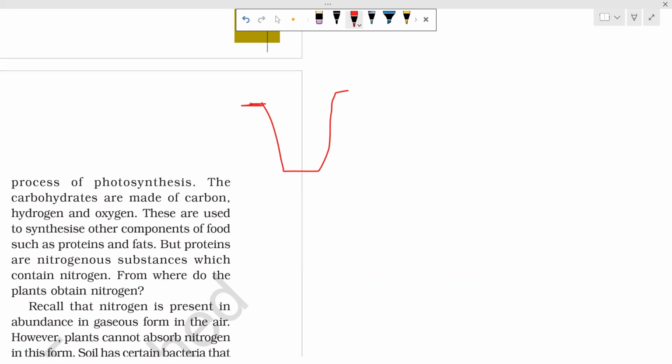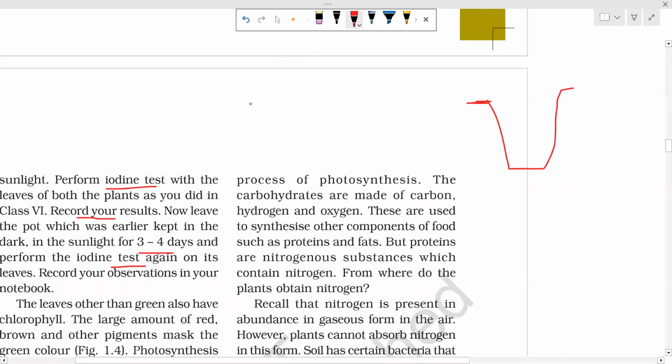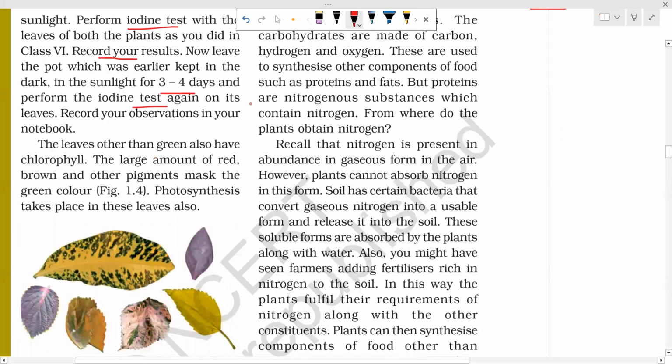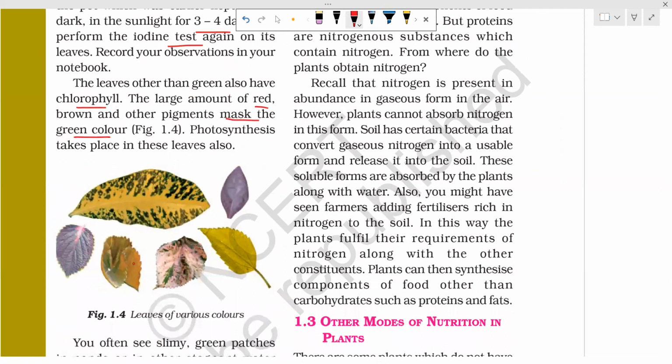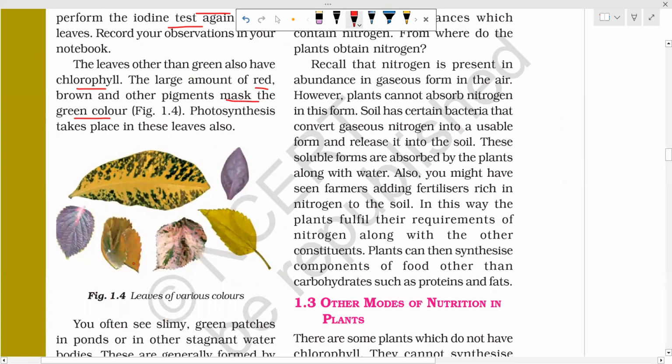So the plant in sunlight will form bluish color, but the plant in dark will not form bluish color. The leaves other than green also have chlorophyll. Yes, you must have seen some leaves are violet in color, some leaves are red in color. A large amount of red, brown, and other pigments masks the green color. Some other pigments also cover the green color of the leaf, like your red leaf. Your green chlorophyll is present, and over that your red pigment is present. So the leaf will become red, but chlorophyll is present in that leaf.